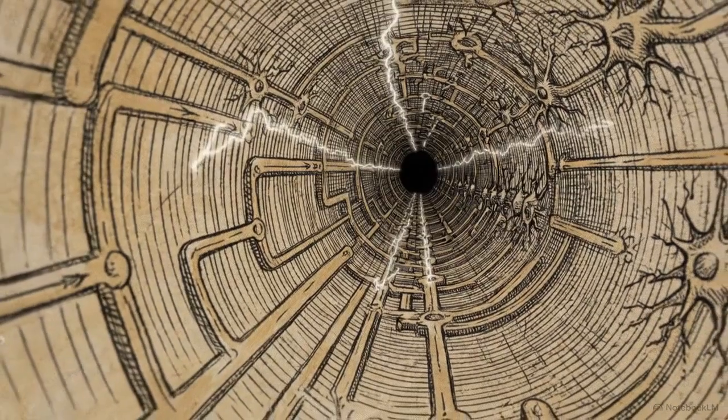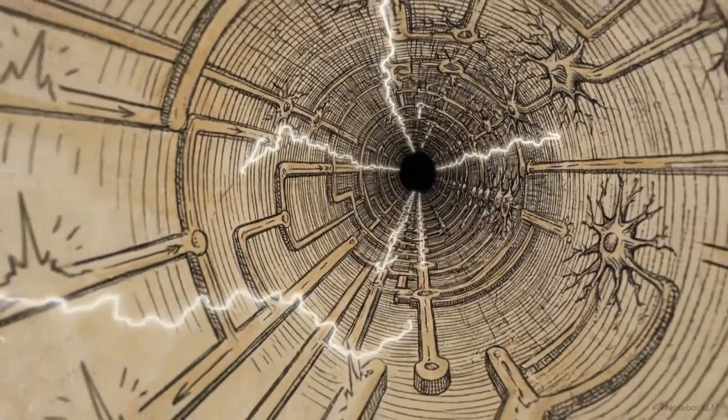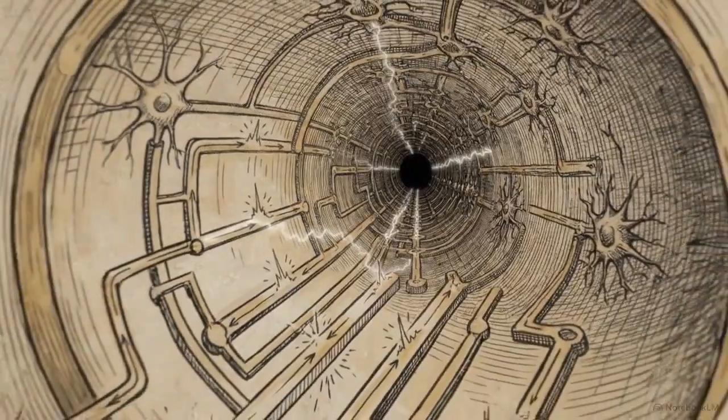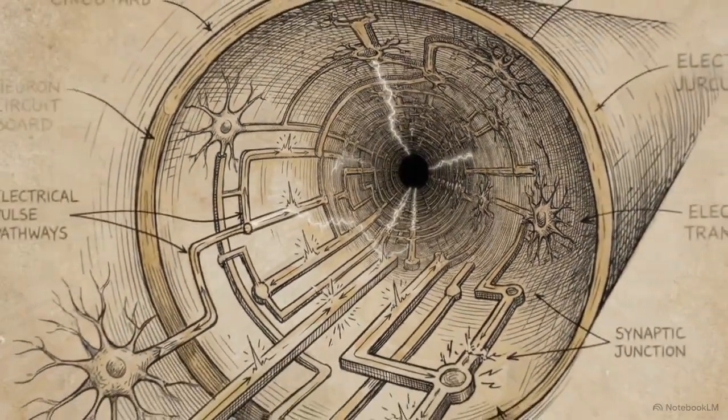By mapping these discrete cellular structures and chemical gates, we understand human consciousness not as magic, but as an exquisitely engineered biological circuit.